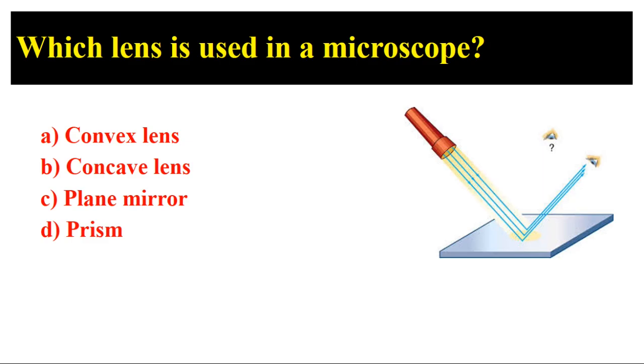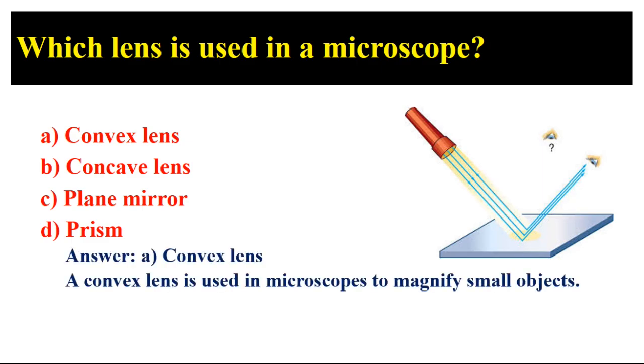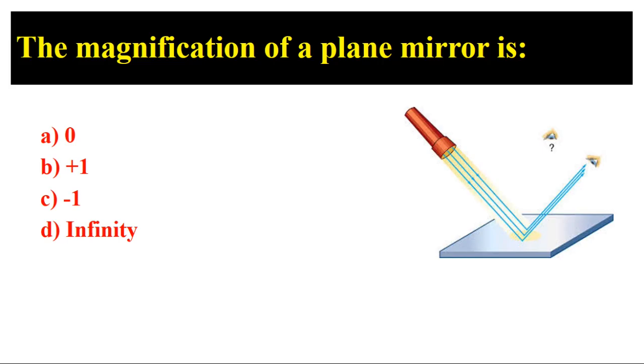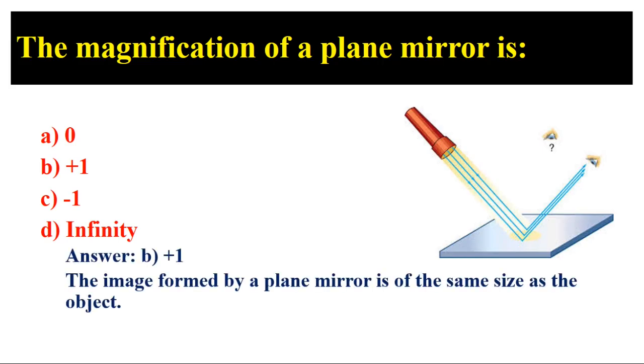Which lens is used in a microscope? Answer: A, convex lens. A convex lens is used in microscopes to magnify small objects. The magnification of a plane mirror is? Answer: B, plus 1. The image formed by a plane mirror is of the same size as the object.